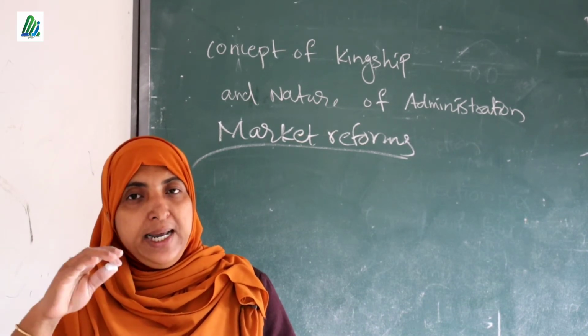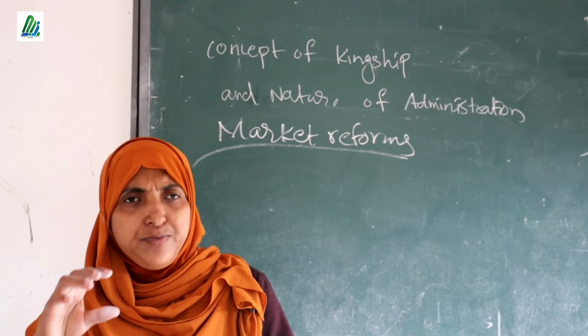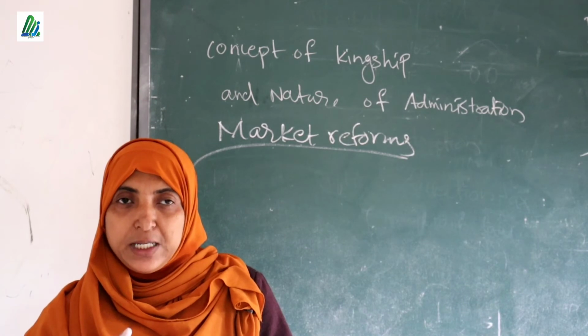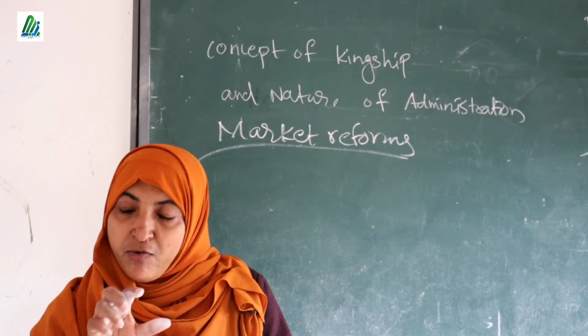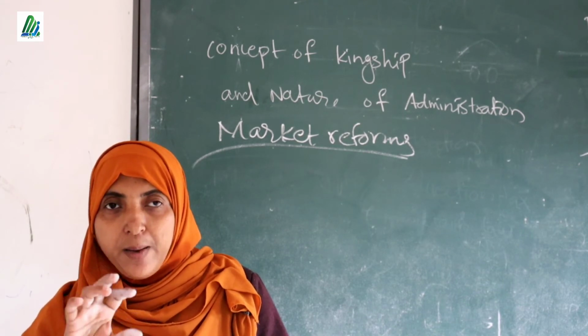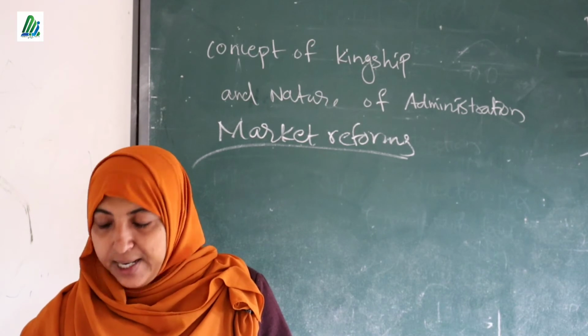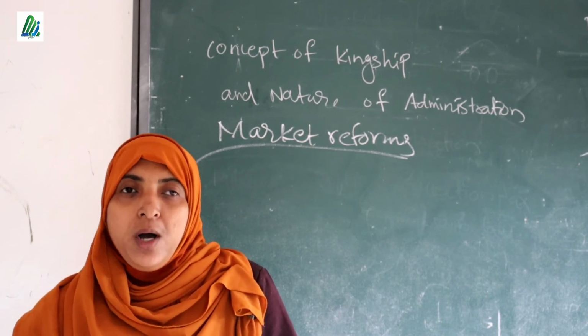So it's a huge burden for all rulers, because the king wants to meet the whole expenditure of each and every soldier. So it creates so many financial problems for the rulers.